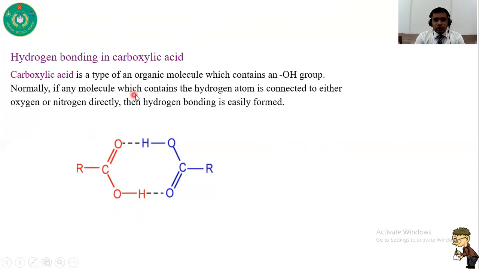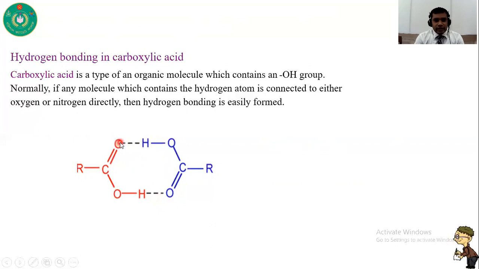Normally, if any molecule contains a hydrogen atom connected directly with either oxygen or nitrogen, hydrogen bonding is easily formed, because oxygen is highly electronegative, so it pulls electrons from the oxygen-hydrogen bond and becomes partially negative, and hydrogen becomes partially positive. So this hydrogen atom can form a hydrogen bond with this oxygen atom.